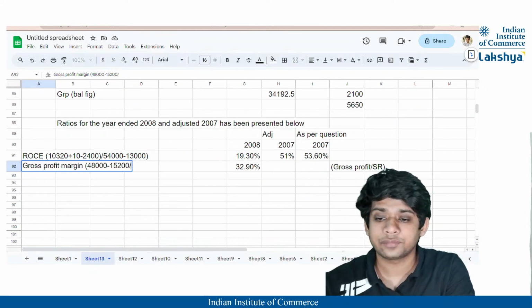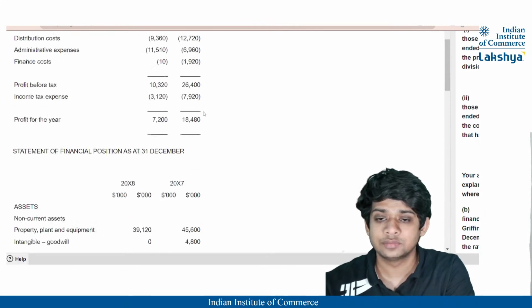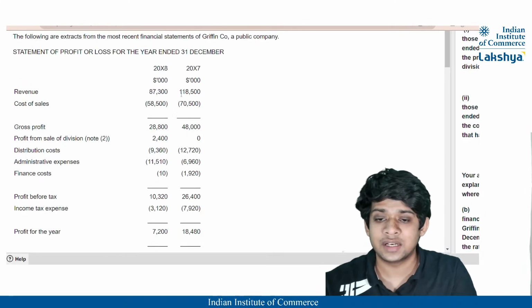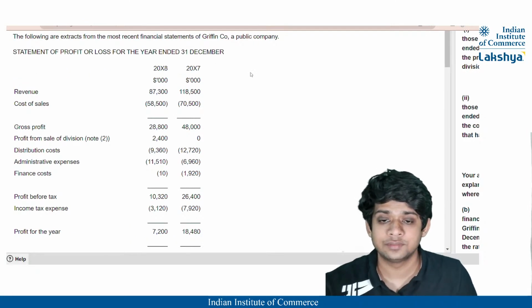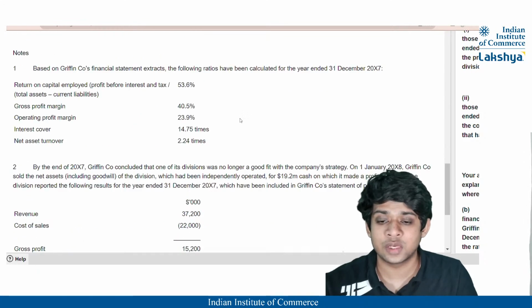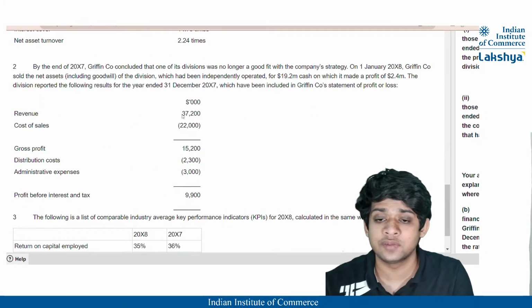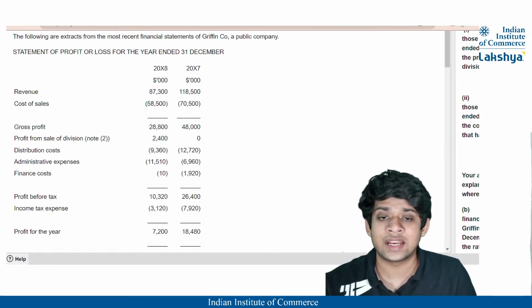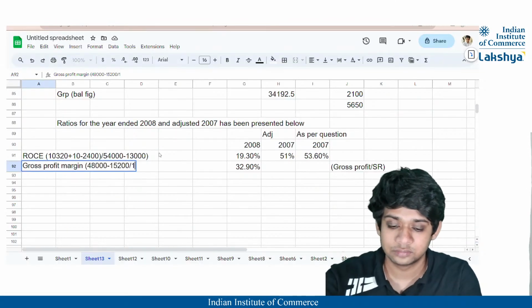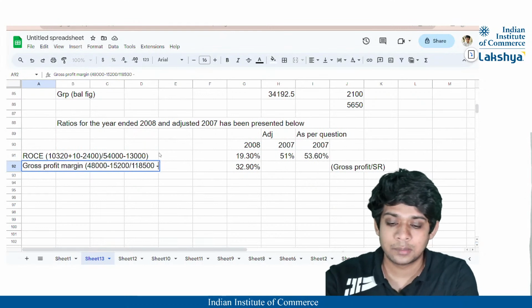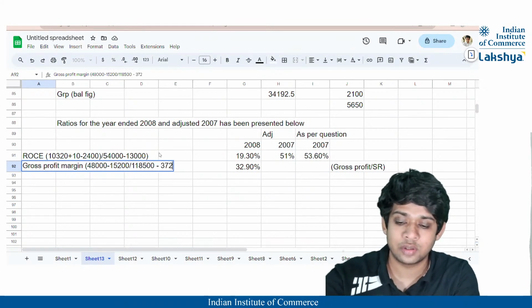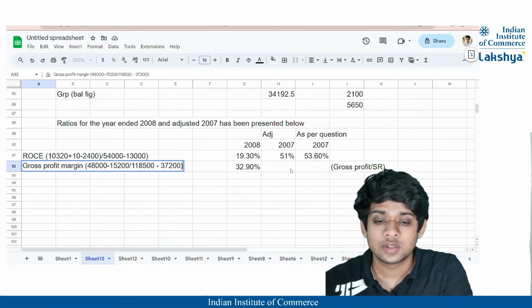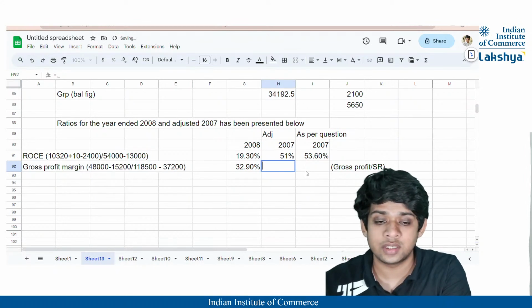Divide by our sales revenue, which is nothing but 1,18,500 minus the sales revenue associated with the operation disposed of, 37,200, correct? So it will be nothing but 1,18,500 minus 37,200, right? So this is the adjusted 2007.